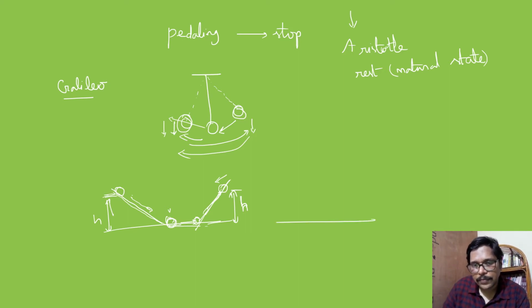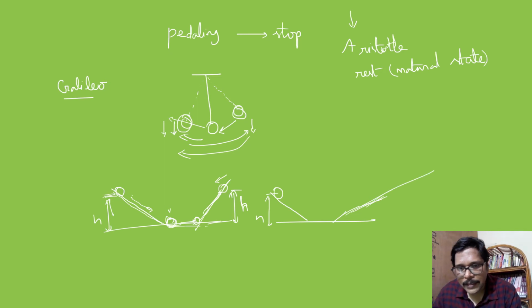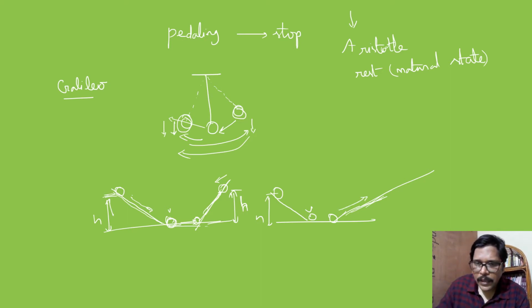Now what he did is, keeping the slope in the same way and maintaining the same height, if we keep the second plane at an angle which is less than the previous one, it comes here with maximum velocity and then goes in the opposite direction till it experiences the same force in the opposite direction. In order to experience the same force in the opposite direction, it should climb to the same height. So it should climb to the same height means it is traveling more distance on the inclined plane with less angle.